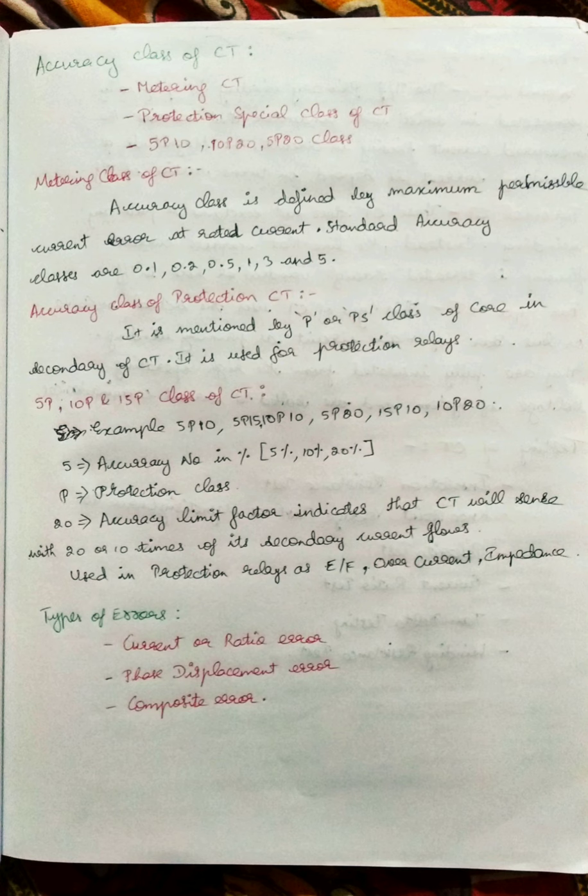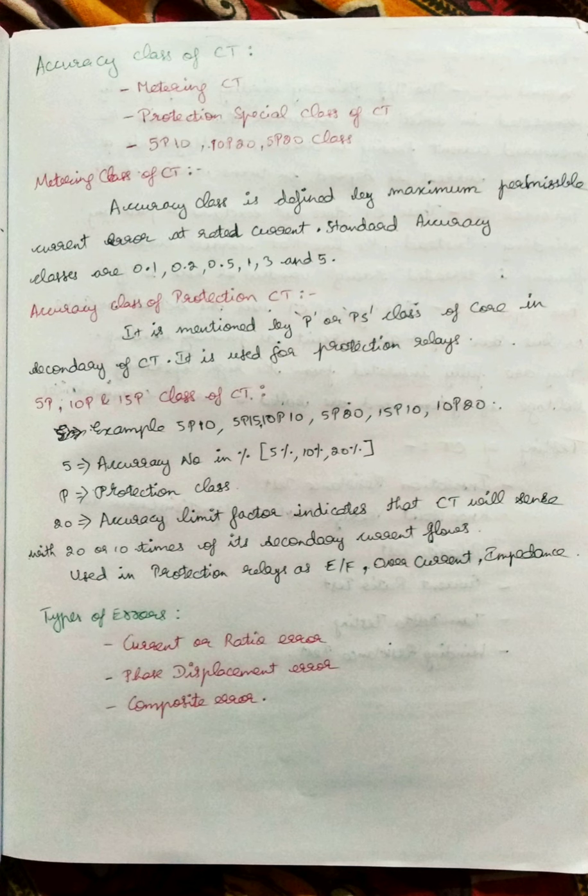Next is 5P15, 5P20. Normally you can see in the specification itself that the accuracy class will be something like 5P15, 5P10, 10P15, 10P20, likewise. This is also a kind of protection class of CTs, but it will be used for earth fault relays, overcurrent relays, and then impedance type of relays. For these cases, these relays will be used.